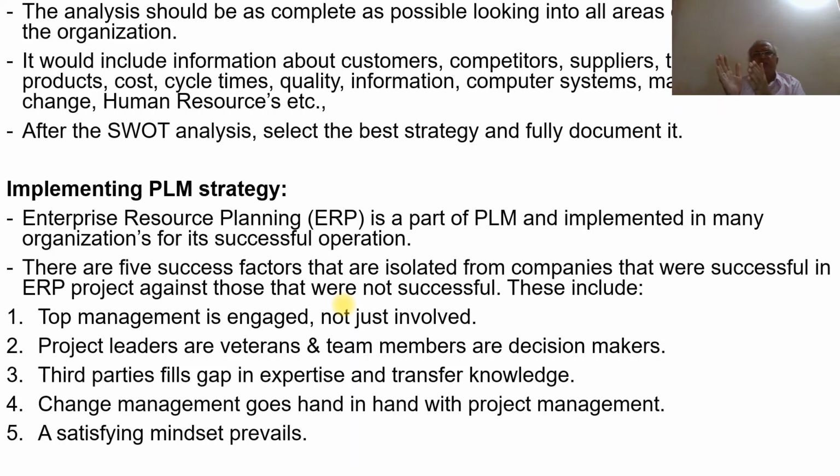There are a lot of things involved in this. It may have hundreds of points we need to cover, but out of which the major things are customers, competitors, suppliers, technology, products, cost, and cycle times, because cost again depends upon your cycle time. Quality, of course, the quality of the product. Information: are you giving the proper information about the product? Computer systems: whether you have proper computers to develop the product.